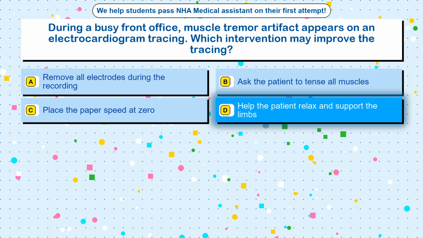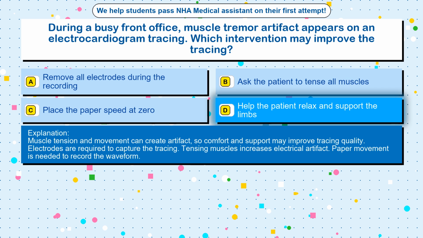The correct answer is option D. Help the patient relax and support the limbs. Muscle tension and movement can create artifact, so comfort and support may improve tracing quality. Electrodes are required to capture the tracing. Tensing muscles increases electrical artifact. Paper movement is needed to record the waveform.